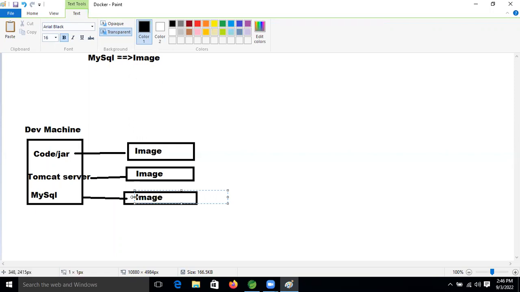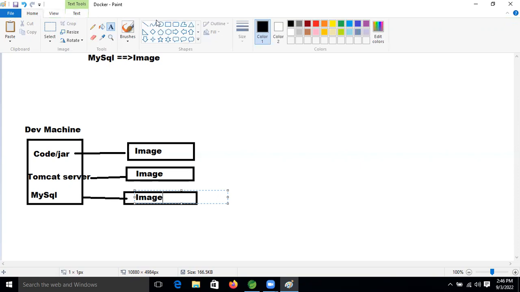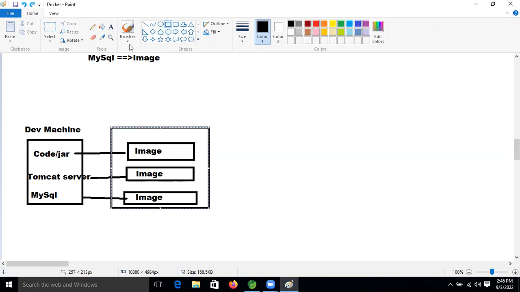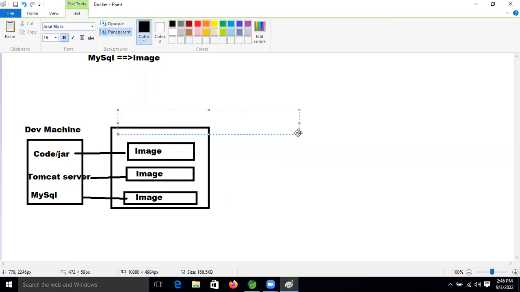So now, Docker. We need to collect these images in a Docker container, right? We need to convert these things into a Docker container. After putting them in the Docker container, what we need to do? We need to push these things to Docker Hub, right?